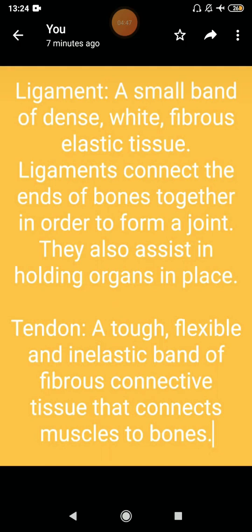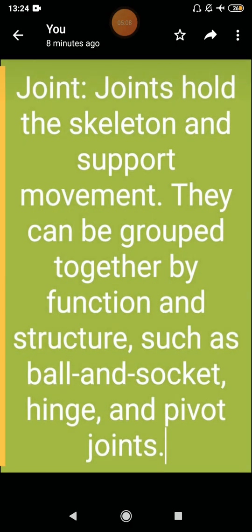Same like that, tendon is also a tough, flexible and fibrous connective tissue, but it connects the muscles to bones. Okay? So the main difference is that a ligament connects the ends of two bones while a tendon connects the muscle to bones.